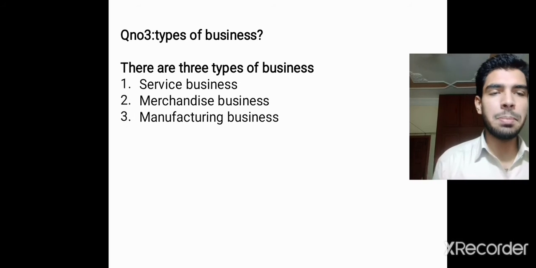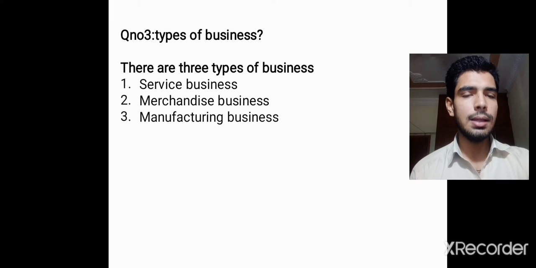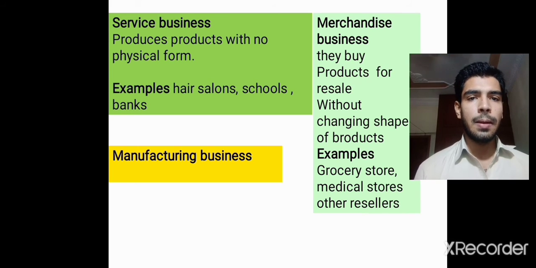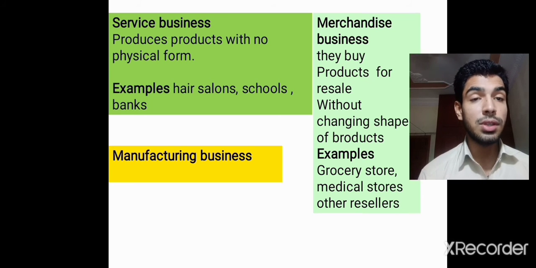The third question of my presentation is types of business. There are three types of business: service business, merchandise business, and manufacturing business. So let's discuss all of these. Let's start with the service business. A service business provides intangible products, which have no physical form.